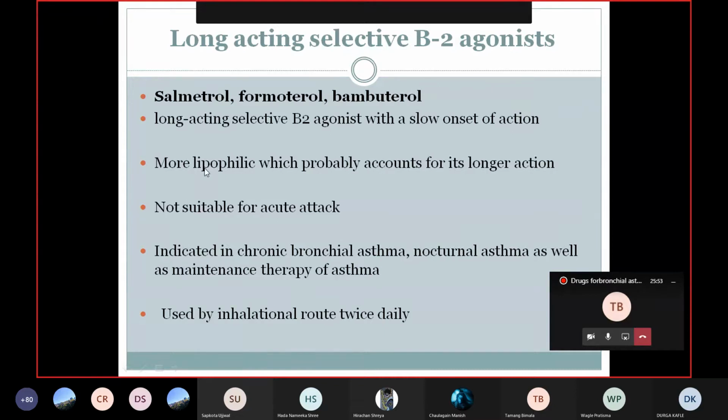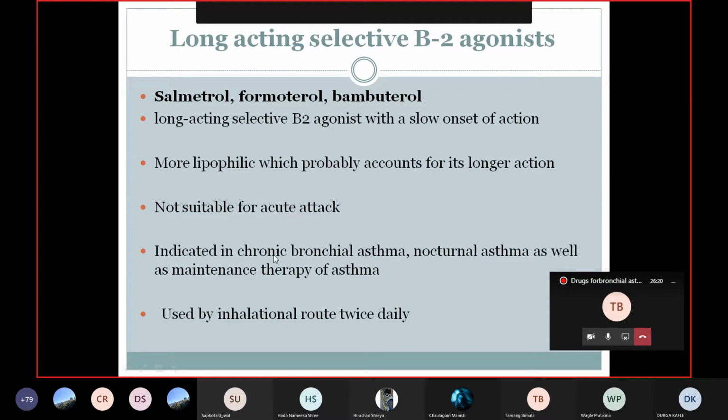The long action is due to it being more lipophilic in nature. It is more lipid soluble, so the drug is released at the particular site slowly and gradually. That provides the long duration of action for this drug. They are not suitable for the acute attack, because of the slow onset of action, they are not used for the termination of the acute attack.